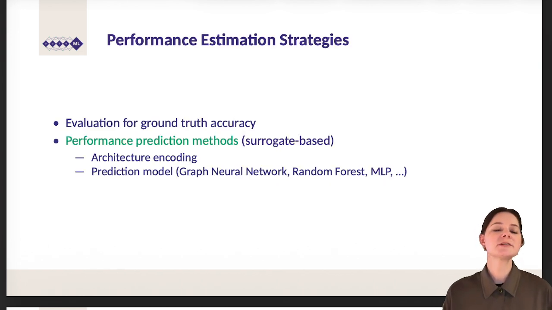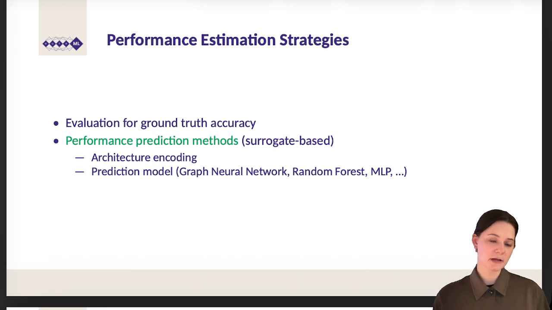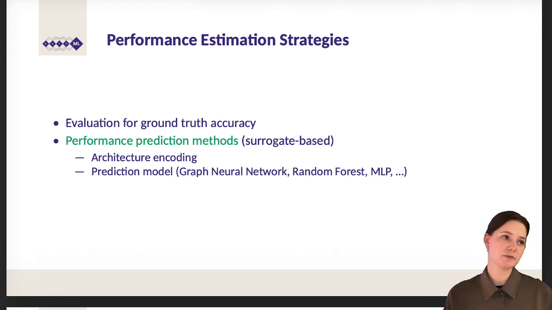There are different types of performance estimation strategy. On the one hand, we have the evaluation of the ground truth accuracy, which early works in NAS actually did. But we can also use performance prediction methods, or so-called surrogate methods, which are based on two different parts. We have an architecture encoding as well as a prediction model, which uses the architecture encoding as an input and then predicts the accuracy of the input architecture using, for example, a random forest or a multi-layer perceptron. We will talk about both of these things within this part.